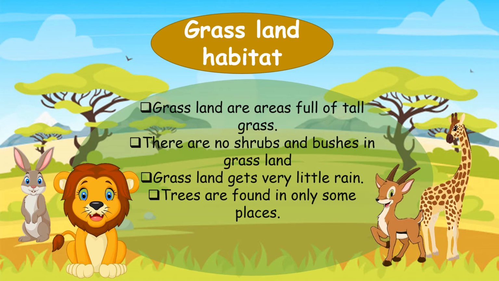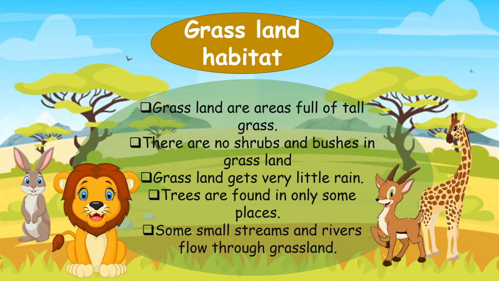Grassland gets very little rain. In these areas, they receive little rain. The fourth point is that trees are found in only some places, so the grassland habitats basically live there. And some small streams and rivers flow through grassland. If you talk about the grassland habitat, there are some small trees and rivers flowing through it.